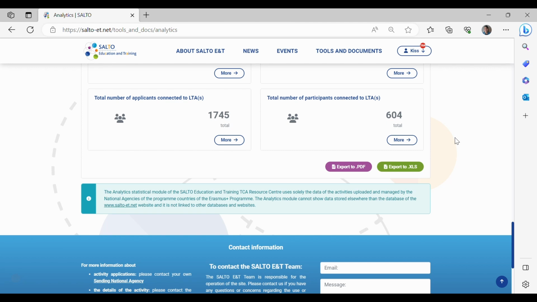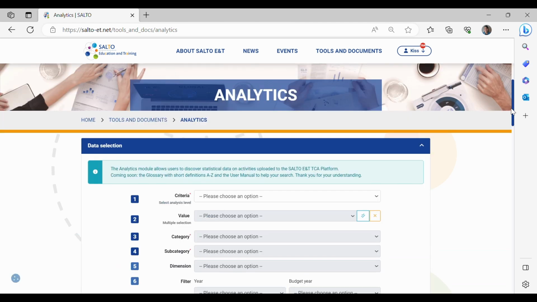So let's talk about the concept of the module. After detecting the professional need of knowing and showing the data of our field, we have gathered the necessary categories to put them on display. We are able to select from the wider categories to the smaller, more specific ones, from top to the bottom of the page. Once you choose a criteria, you have to follow with the next rows.